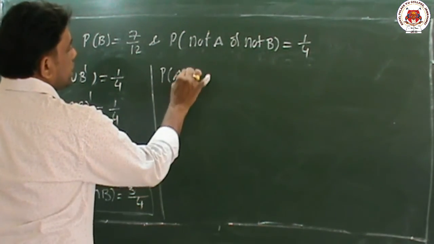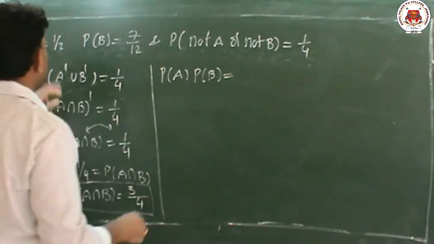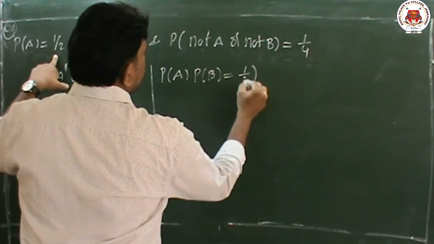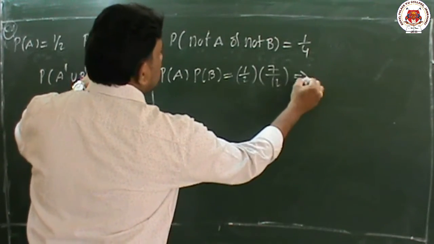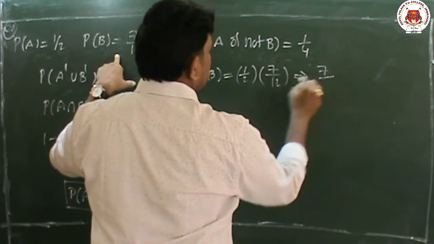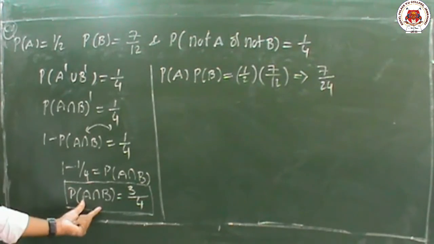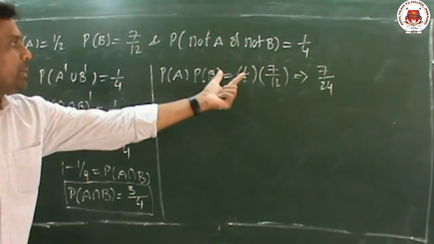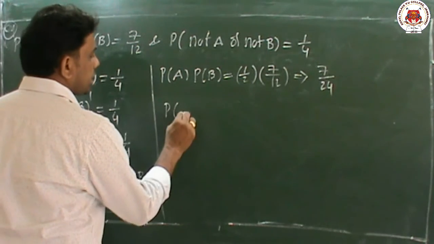To prove whether it is independent or not, first we have to multiply P of A into P of B. P of A means 1 by 2, P of B means 7 by 12. If we multiply, 7 ones are 7, 12 twos are 24. Student, listen. This P of A intersection B is 3 by 4, but P of A into P of B is 7 by 24. These two are not equal.